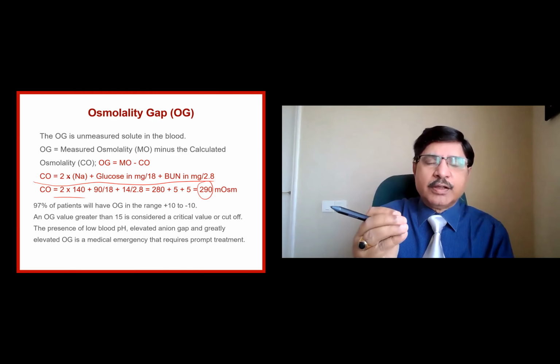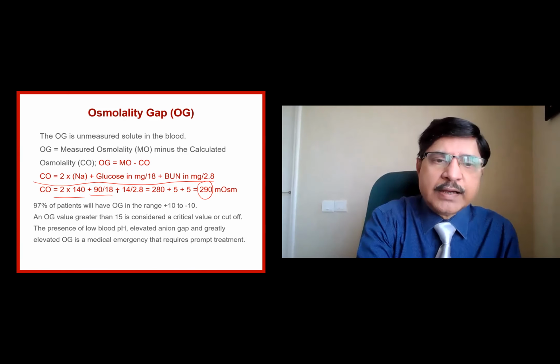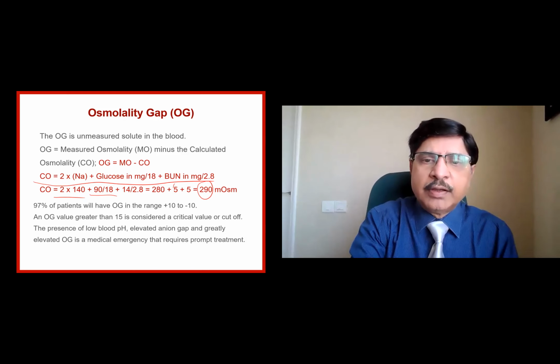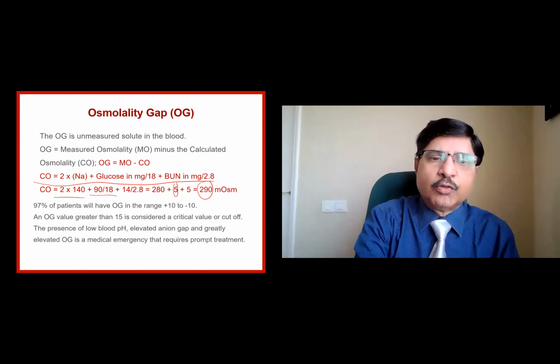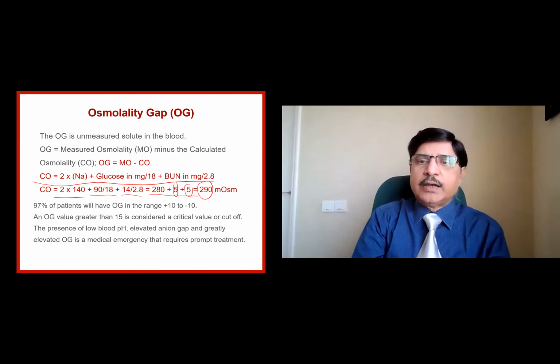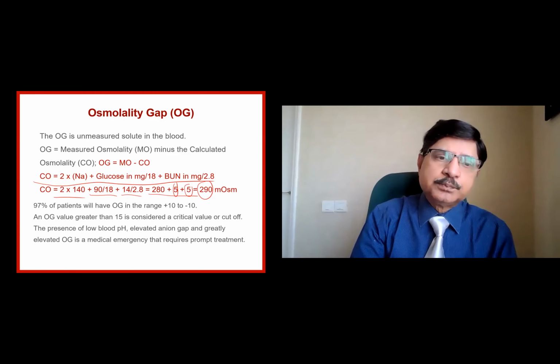The major contributor is sodium. If the blood sugar is 90, glucose is 90 divided by 18, that becomes 5. 18 times 5 is equal to 90. Likewise, BUN 14 divided by 2.8 is equal to 5. So 280 plus 5 plus 5 is 290, which is the normal plasma osmolality.